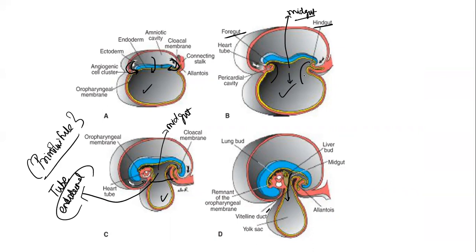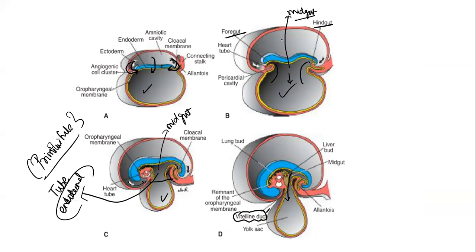But as this approximation and the narrowing of the yolk sac happens, the foregut and the hindgut establish no connection with the yolk sac except the midgut portion. So this midgut is going to be connected to the yolk sac by a narrow tube called as vitelline duct. We will see the role of vitelline duct in the placenta. So it is going to be connected to the umbilical cord. We'll discuss that later in the placenta. So just have to know that the primitive tube has got three differentiating parts, the foregut, midgut, hindgut. And initially all the three parts are in continuation with the yolk sac, but later the midgut alone is in continuation with the yolk sac by means of a narrow tube called vitelline duct.